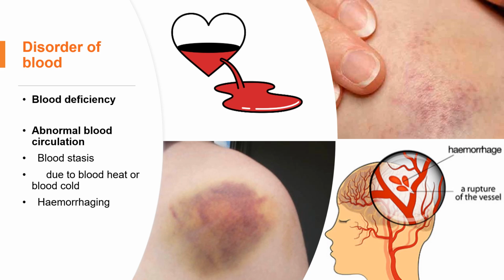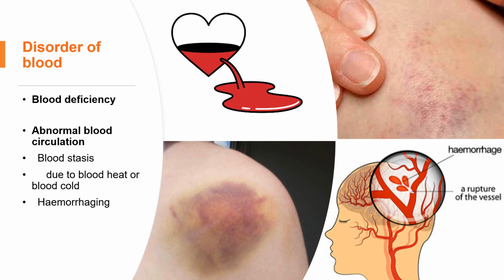So with all these different causes, the patient may suffer from a red tongue or even a dark red tongue, even a purple tongue. You can see some dark spots on the tongue. And also the patient may have bleeding.